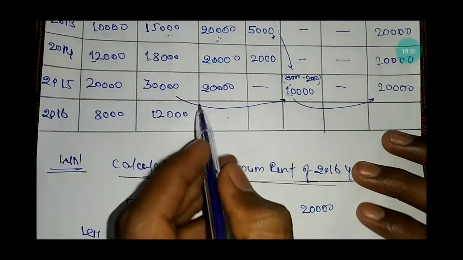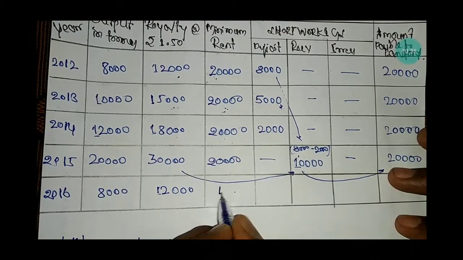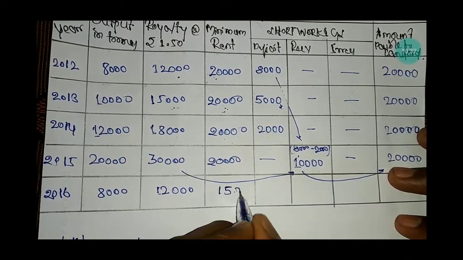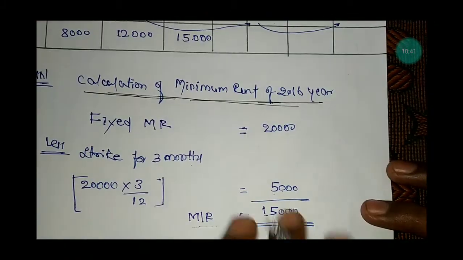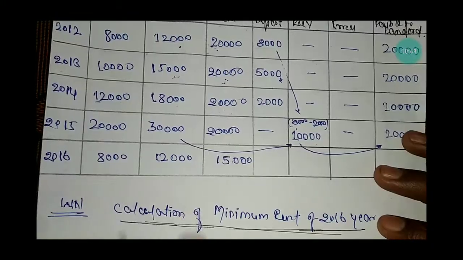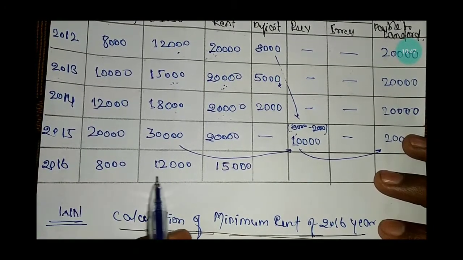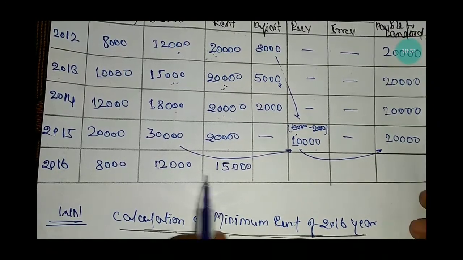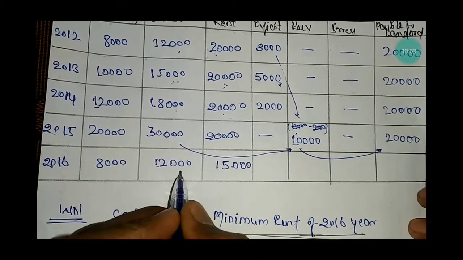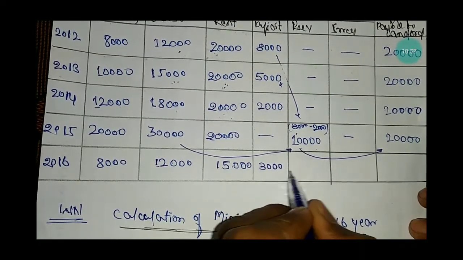So write it here, of rupees 15,000. The strike here, we calculated this amount of 12,000. In the year 2012, the royalty is less than the minimum rent of rupees 3,000, and that will be treated as a deficit.